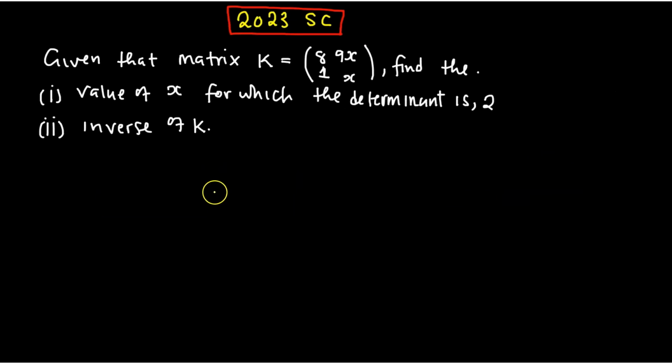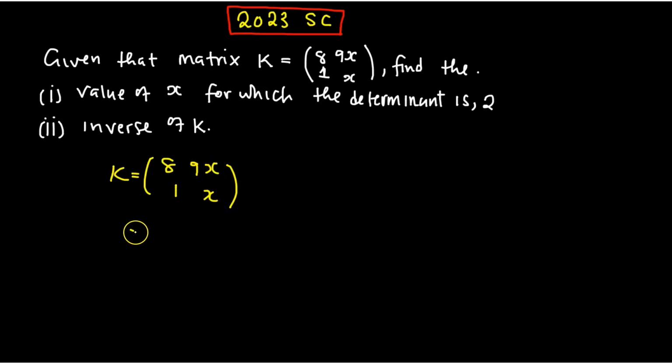Let us see if you can answer this one, which is the final one, 2023. Given that the matrix K is equal to this one, find the value of x for which the determinant is 2. So the matrix K is given as 8, 9, x, 1, x.